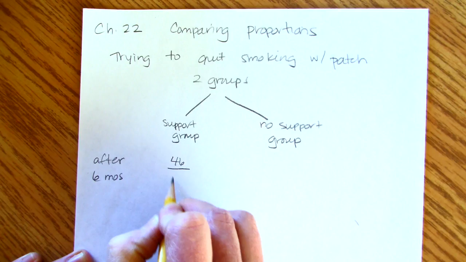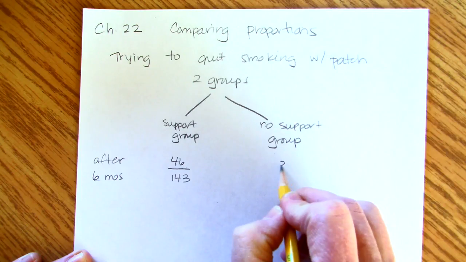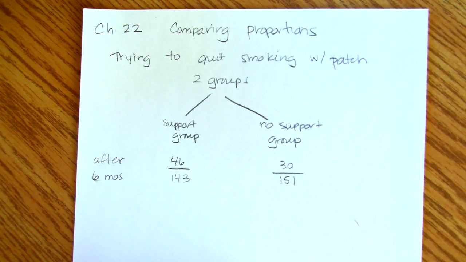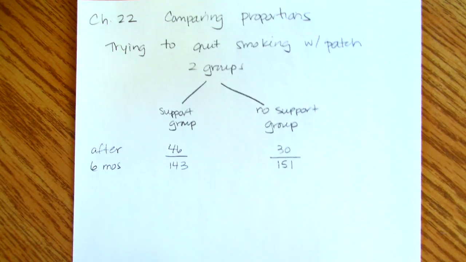46 out of 143 of the support group people successfully quit smoking, and 30 out of 151 of the no support group. So we want to know if there's a statistically significant difference. Is there evidence that being in a support group will help you quit smoking?